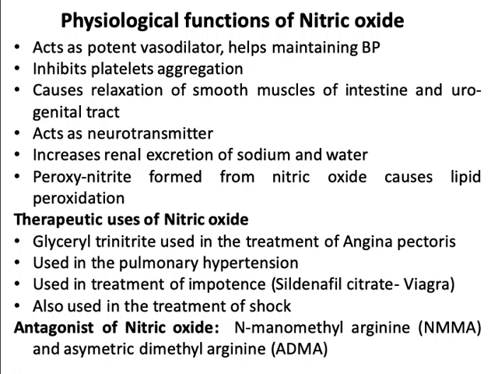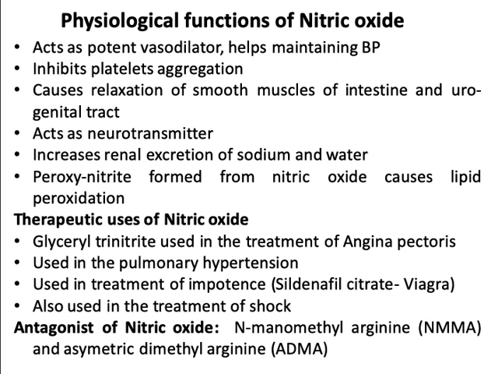Peroxynitrite formed from nitric oxide causes lipid peroxidation. Coming to therapeutic uses of nitric oxide, glyceryl trinitrate is used in the treatment of angina pectoris.